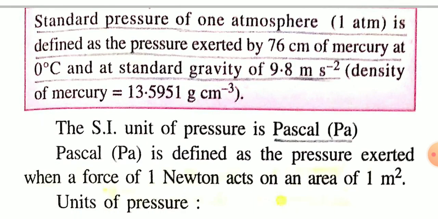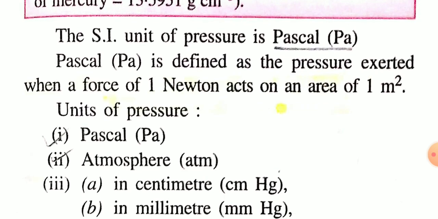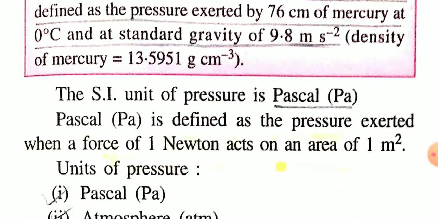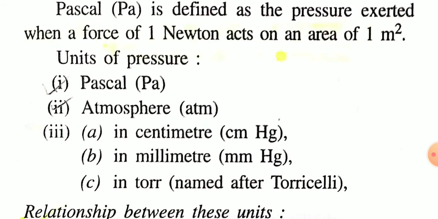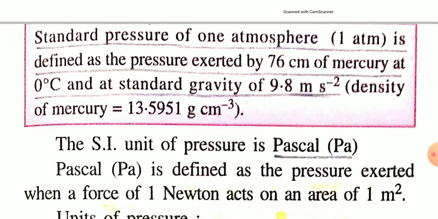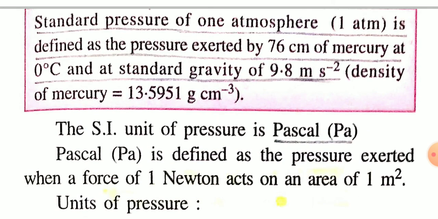Okay, now see different units of pressure. Pascal is the SI unit of pressure. There are other units like atm, atmospheric pressure, centimeter Hg pressure, millimeter Hg pressure, okay, or torr. These are different units of pressure. And the standard pressure is 1 atm, which is equal to 76 centimeter Hg mercury pressure.